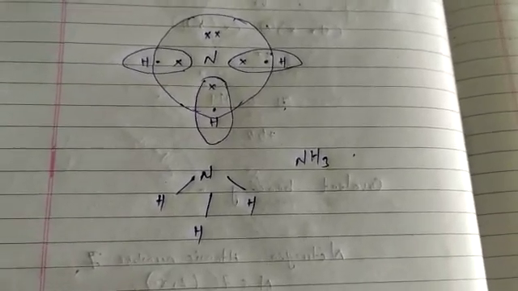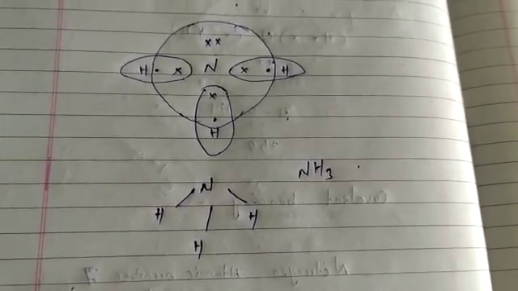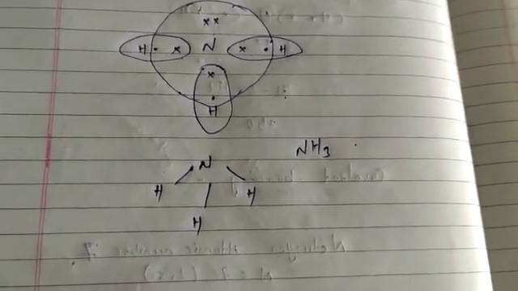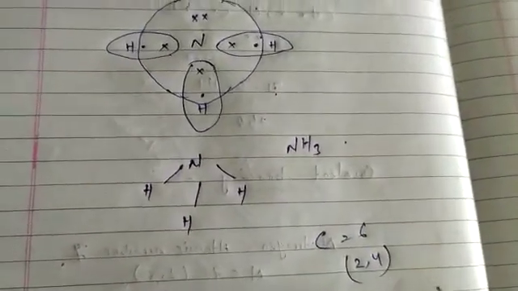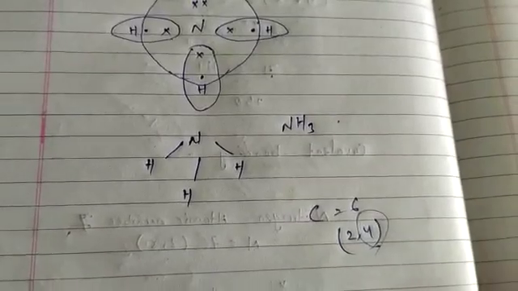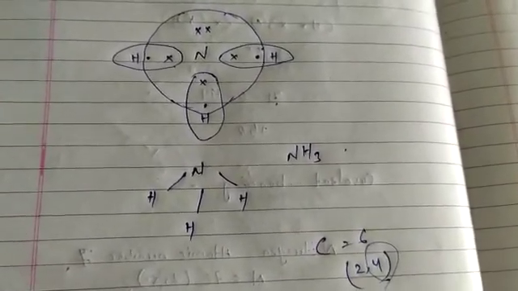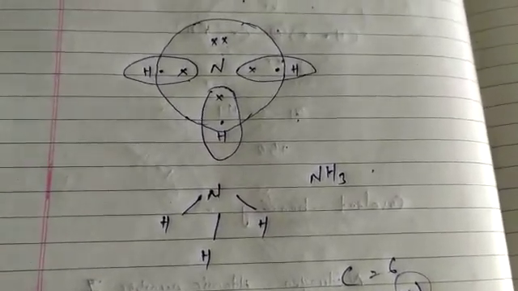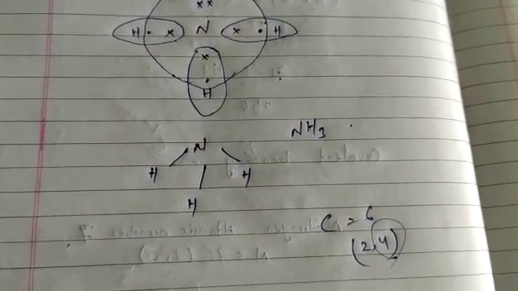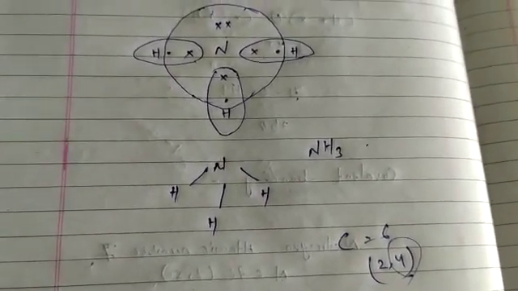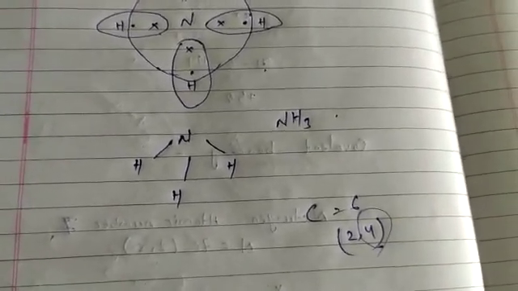Now we will see how carbon forms this bond. We know that carbon is tetravalent because it has a valency of 4. Carbon's atomic number is 6, so we can arrange it as 2 and 4. Since it has 4 electrons in its outermost shell, it requires 4 more, so its valency is 4. It is known as tetravalent because it has 4 valence electrons, and in order to achieve the noble gas configuration, it shares these electrons with 4 atoms of hydrogen to form CH4.